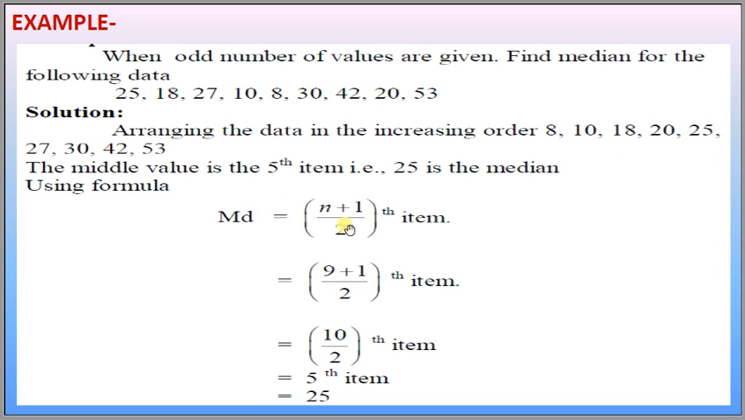How do you calculate it? n plus 1 divided by 2. All the observations are 1, 2, 3, 4, 5, 6, 7, 8, 9, so 9 observations, n is 9. 9 plus 1 is 10, divided by 2, that is the 5th item, and the 5th item is 1, 2, 3, 4, 5. This is the median of the series, 25, as we see here. The data on the left are smaller than this 25, and the data on the right side are greater than the median value, and this divides the whole series into equal parts.